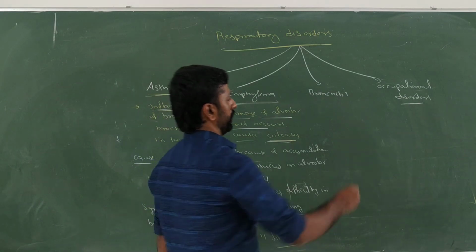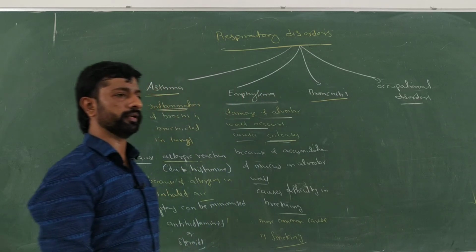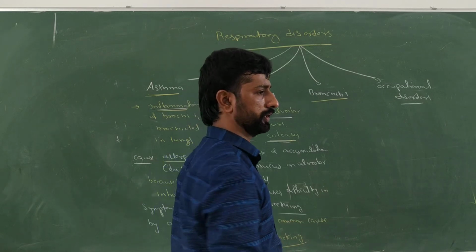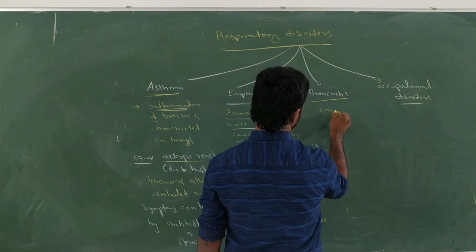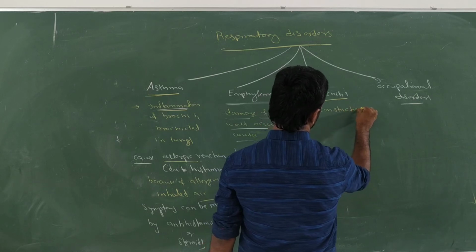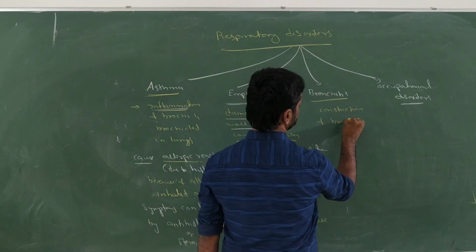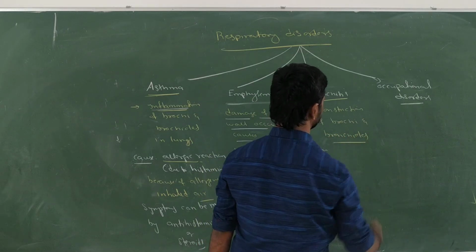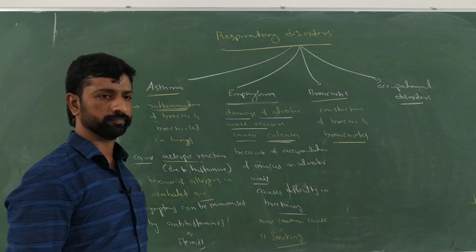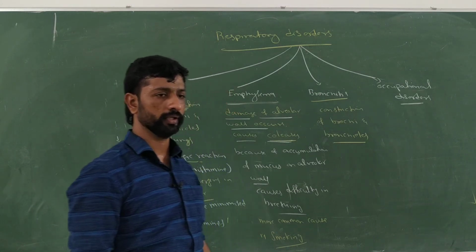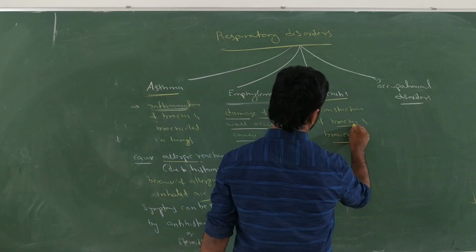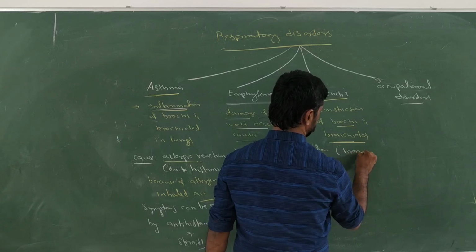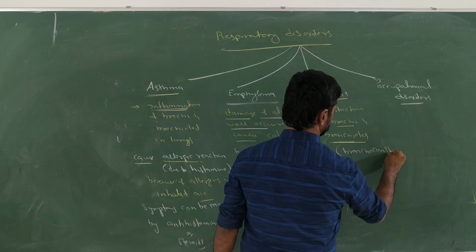Next is bronchitis. What do you mean by bronchitis? It is a condition where the bronchi and the bronchioles undergo constriction. Bronchitis is nothing but constriction of the bronchi and bronchioles. The reason may be asthma or something else. When the bronchi and bronchioles get constricted, that condition is called bronchoconstriction.